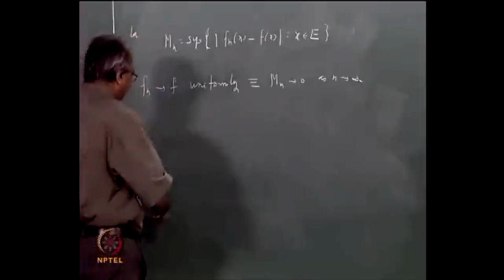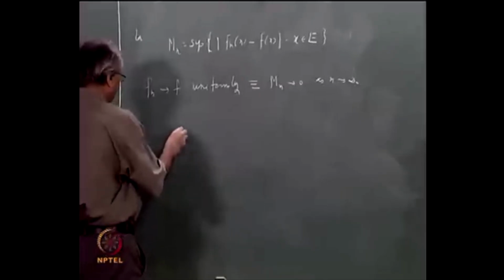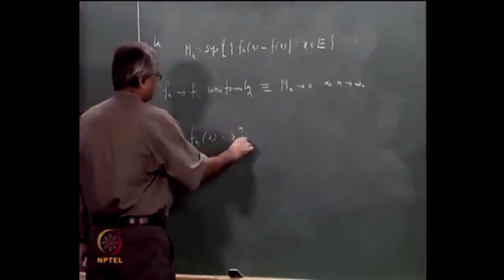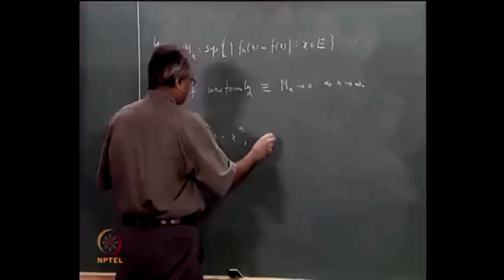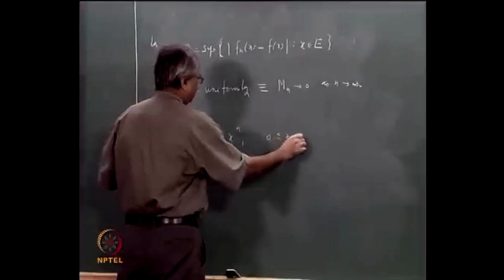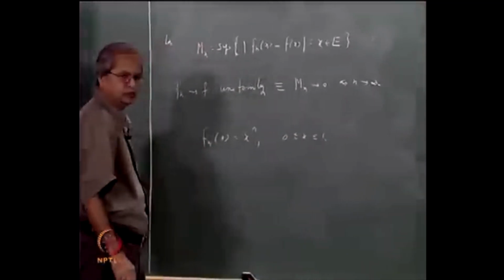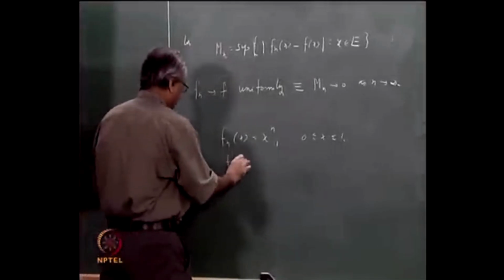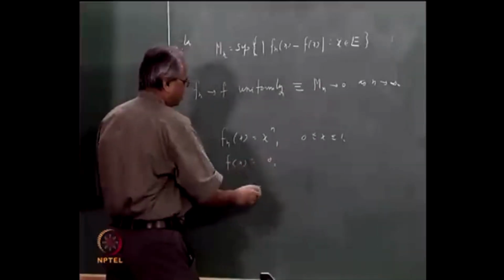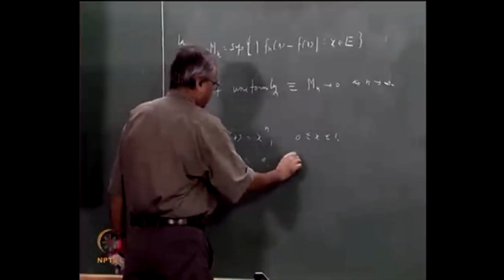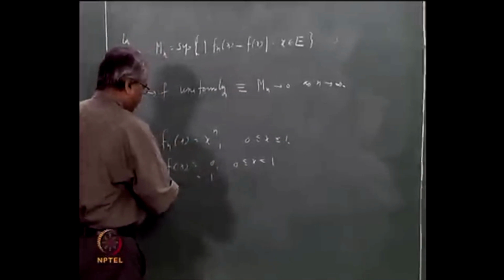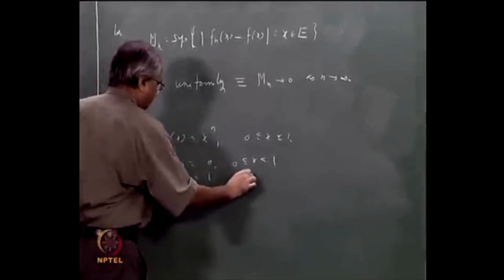Let us look at the example which we had taken earlier. fn(x) is equal to x to the power n for 0 less than or equal to x less than or equal to 1, and f(x) was 0 for 0 less than or equal to x less than 1 and equal to 1 for x equal to 1.